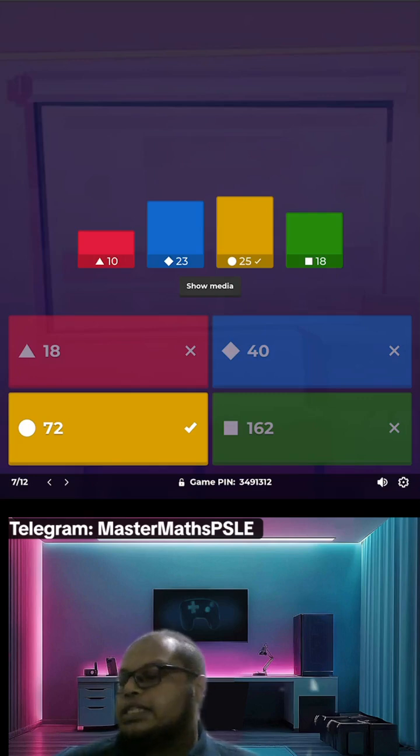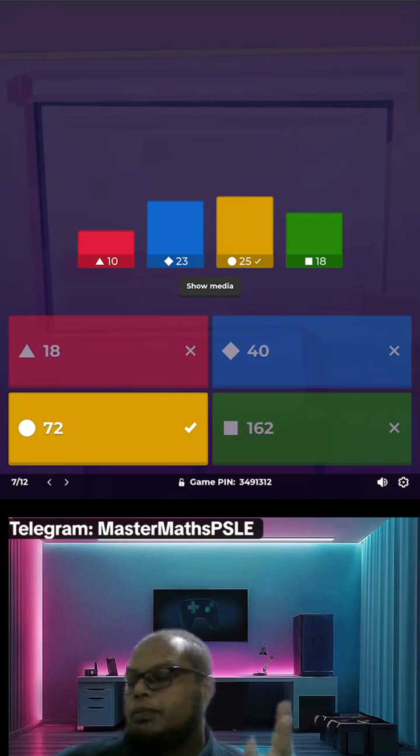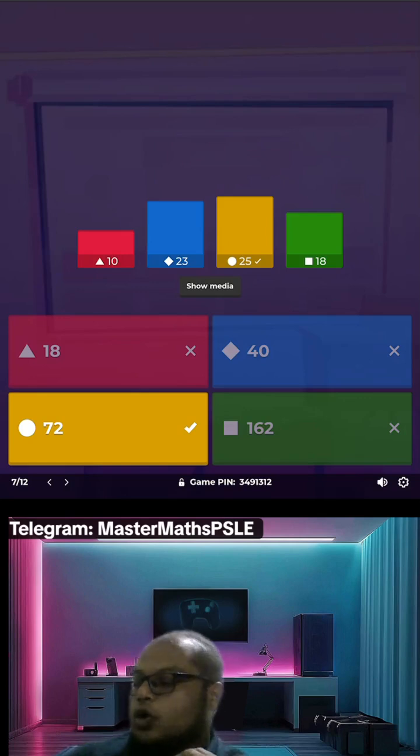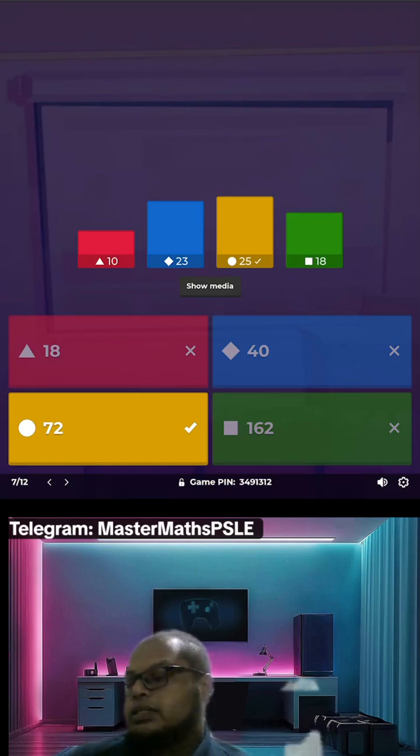Okay, yes, the answer is 72. Again, later I'll go through why it is 72 and not 40, because I see the majority of you actually put between 72 and 40, and quite a number of you also put the green color option. So we'll go through in a while why it is 72 and not the rest.